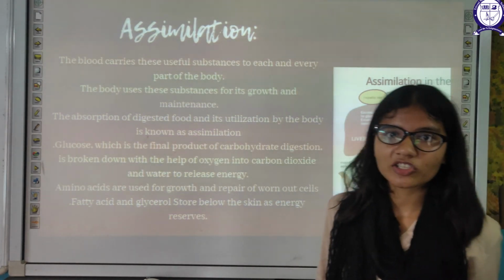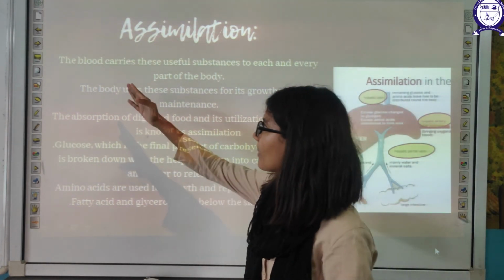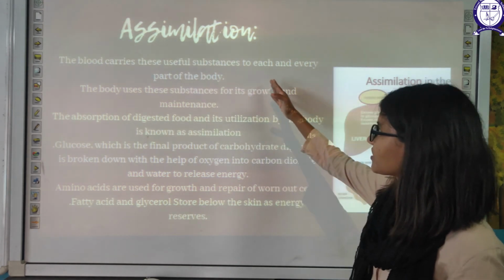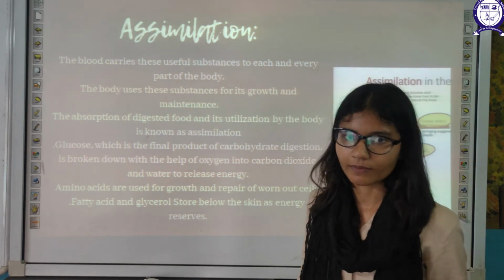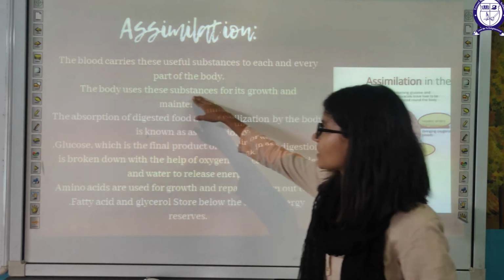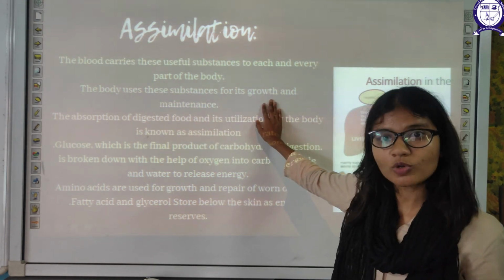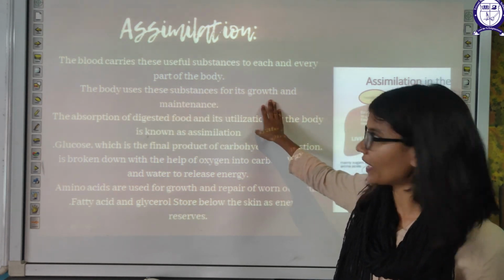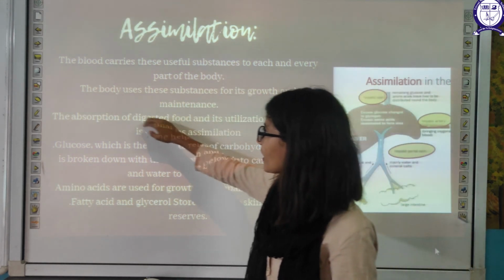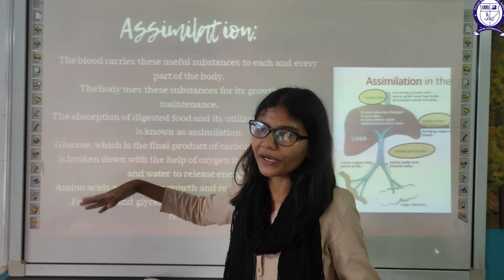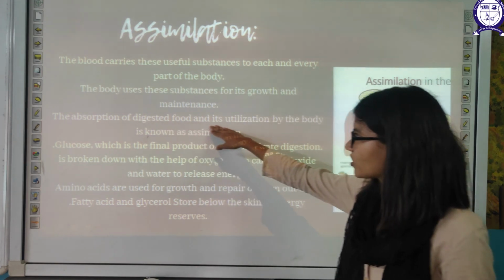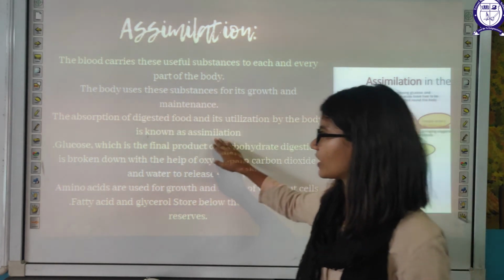Next is assimilation. What is assimilation? The blood carries these useful substances to each and every part of your body. The body uses the substances for growth. Use of these important components is known as assimilation. The body uses all these components for various purposes. Absorption of digested food and utilization by the body is known as assimilation.